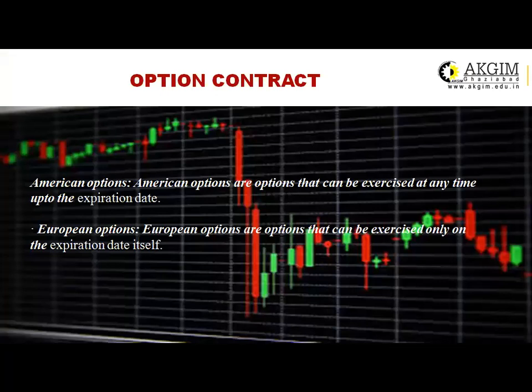Now there are different types of options. One is the American option, and the second one is the European option. American options are options that can be exercised at any time up to the expiration date, and European options are options that can be exercised only on the expiration date itself. In the case of the American option, you can square off even within a second. But in the case of the European option, you have to hold the option till the expiry date.